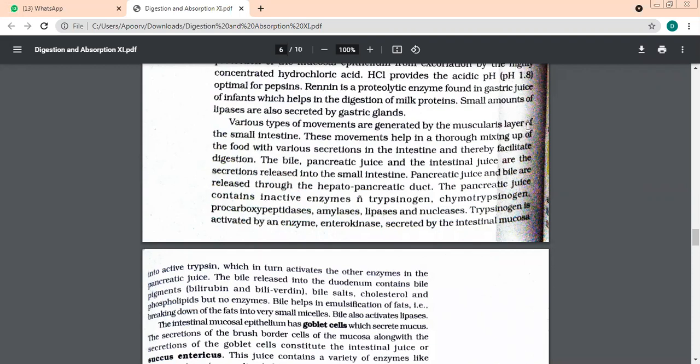But let us talk about what all things are there in the small intestine. Number one is your bile juice. Second is your pancreatic juice. And number three is the intestinal juice. So which are the three main secretions? One is going to be bile juice.